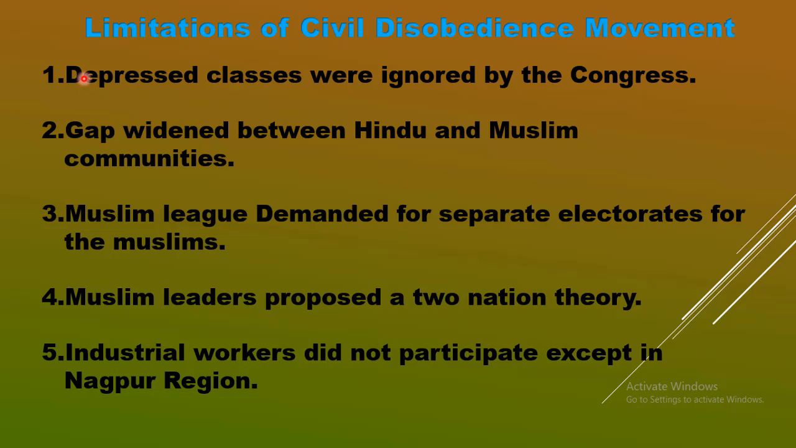What was the situation at that time when the civil disobedience movement was launched with the Salt March, Gandhiji's Salt March, defying the salt law? So for this question on the limitations of the civil disobedience movement, you are supposed to mention these 5 points. In short, I have mentioned them, but for each point, as per your understanding and capacity, you can mention 1 or 2 more lines. Point number 1 says depressed classes or Dalits were ignored by the Congress.